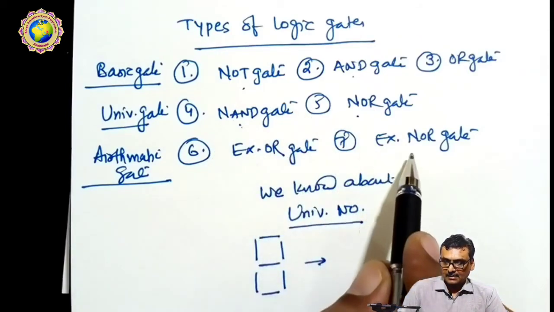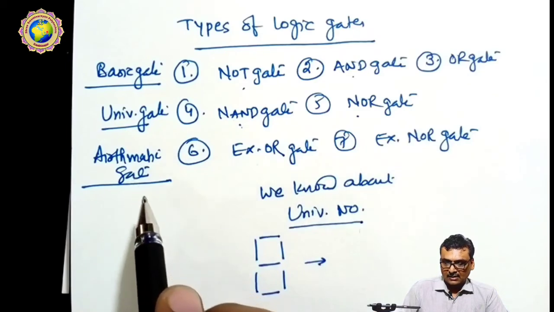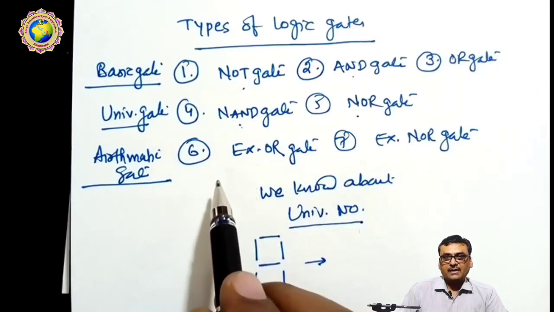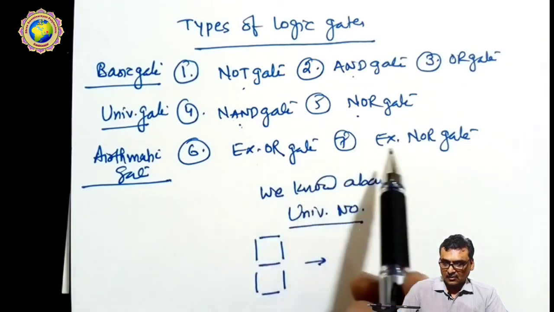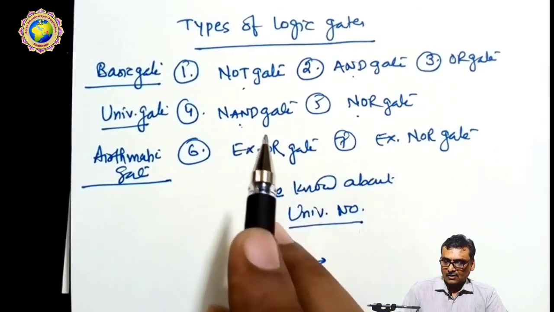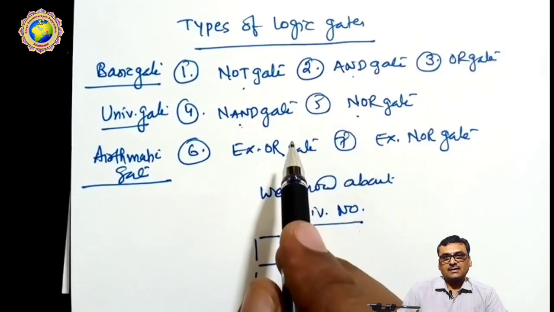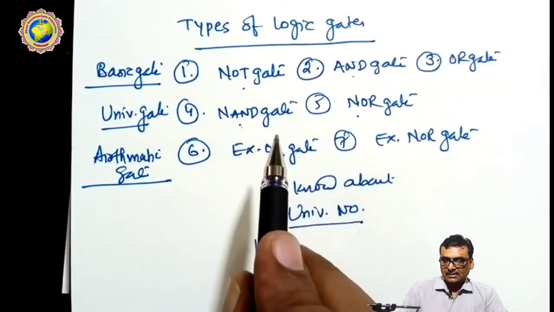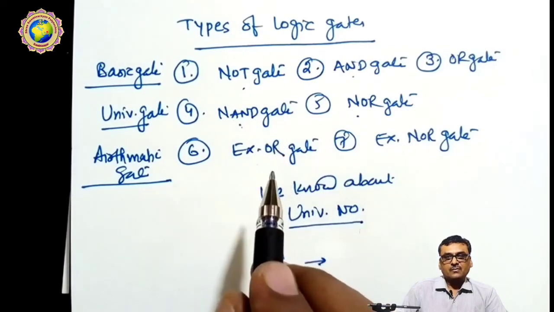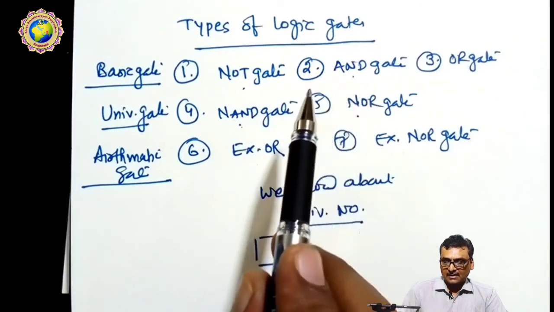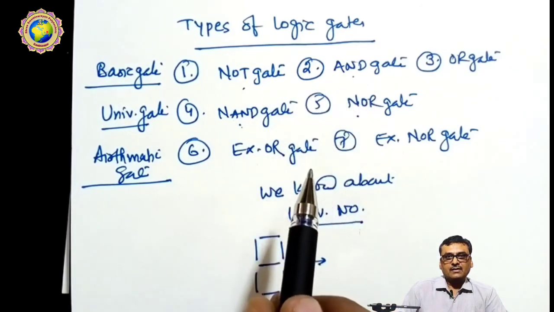And here are the XOR gate and XNOR gate. They are called arithmetic gates. They are used for operations in mathematics, so they are also called operating gates. So these 2 gates, these 2 gates and these 3, all 7 gates, are the types of logic gates. Before we start each and every gate individually, we have to discuss Boolean algebra laws and the use of Boolean algebra, and then after that we can start one by one in the next schedule.